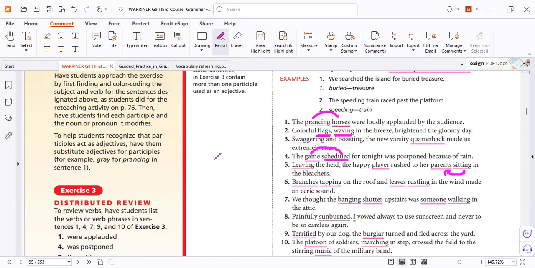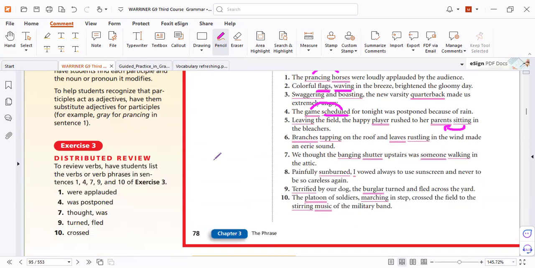Now let's see the next. How about this example? Tell me, what was marching? Marching in step.